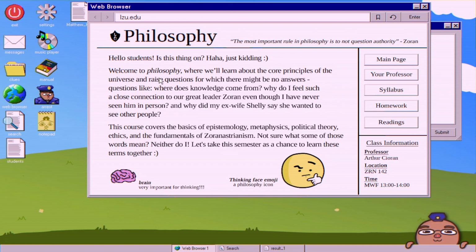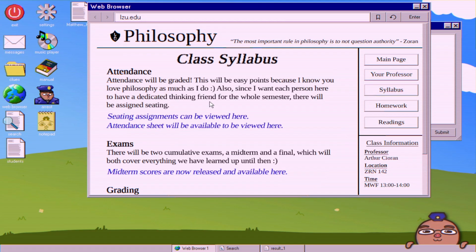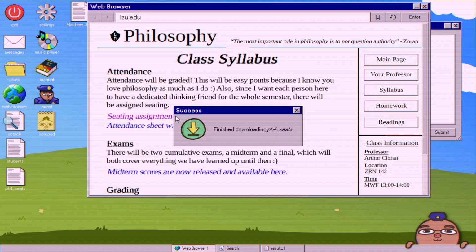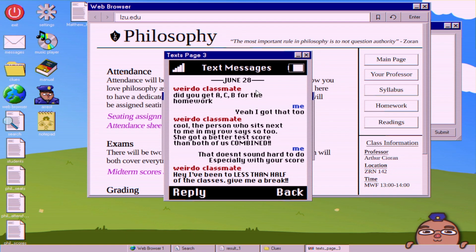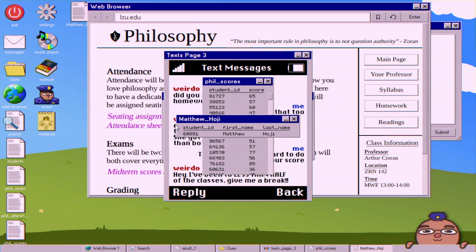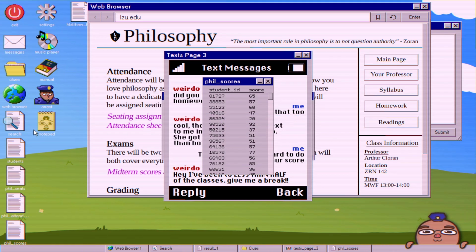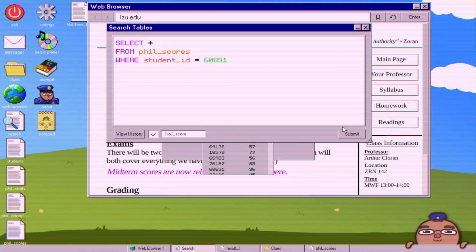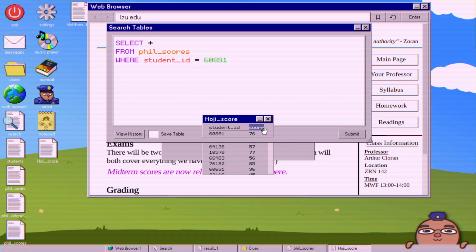But as discovered earlier, we know that they also share the philosophy class together. Go to syllabus. Seating assignments can be viewed here, attendance sheet, and midterm scores. Going back to the clues, it says, cool, the person who sits next to me in my row says so too. She got a better test score than both of us combined. So if we check out the test scores, it just gives us the ID and the scores. So we'll grab Matthew Hoji's student ID. And here we're just separating out his score, which is 76.